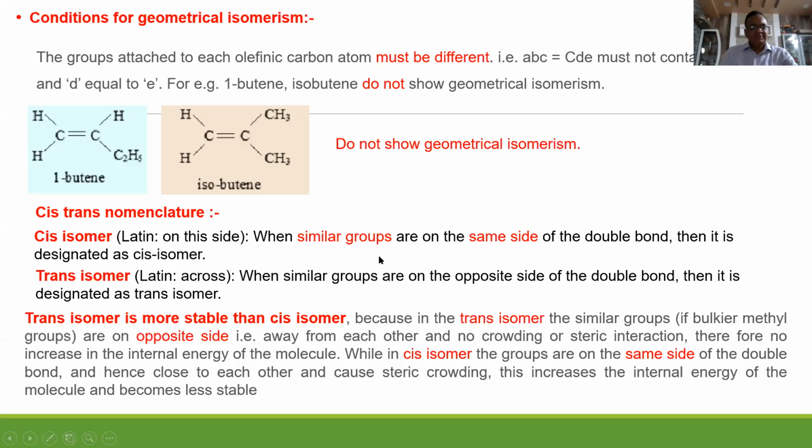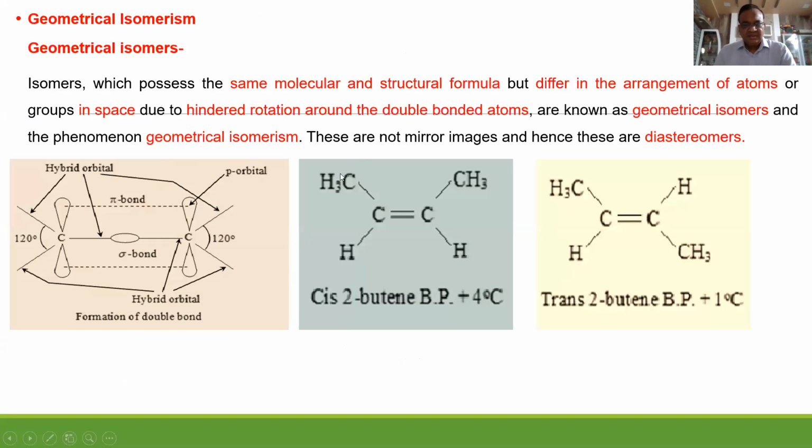What is the meaning of cis? Similar groups on the same side. What is the meaning of trans? Similar groups on the opposite side. So trans isomer is always more stable than cis isomer. Why? Because in trans isomer, there are no repulsive forces.